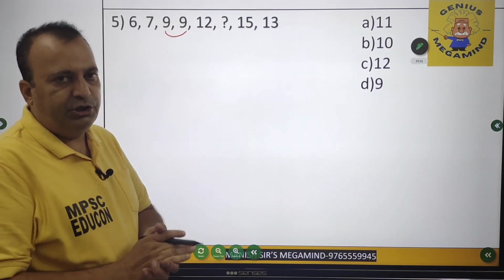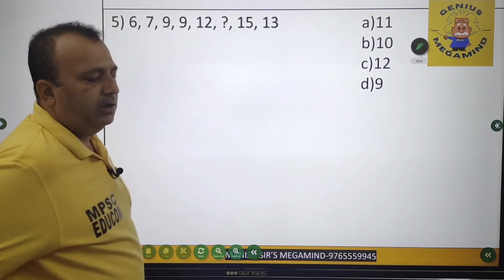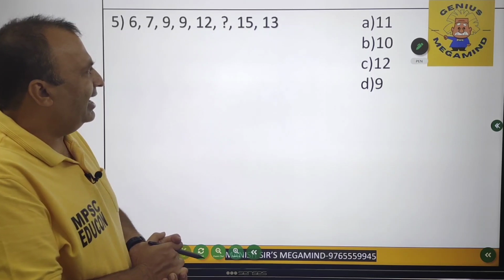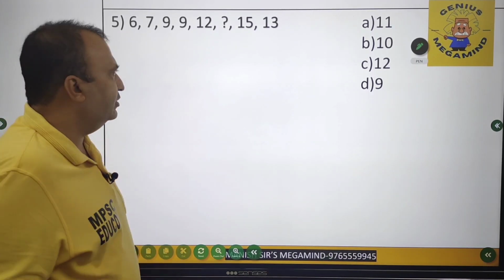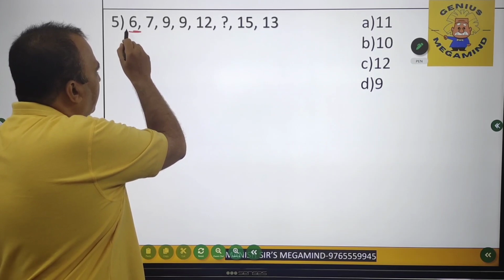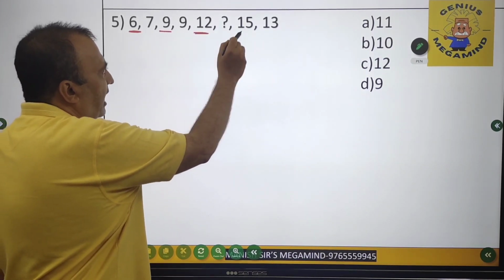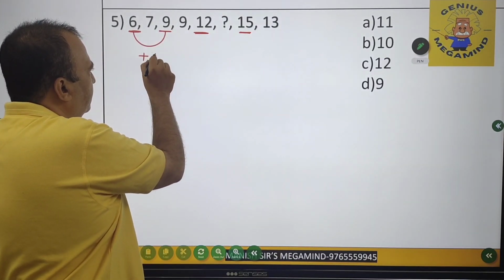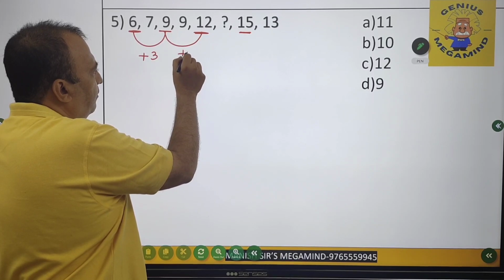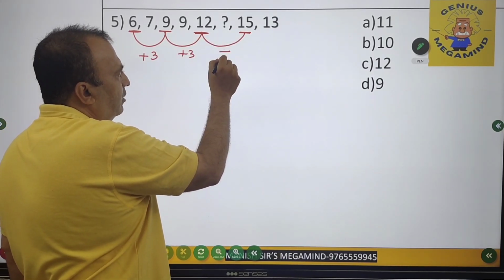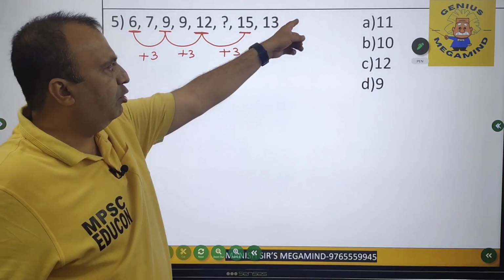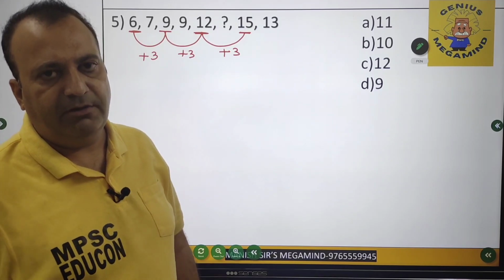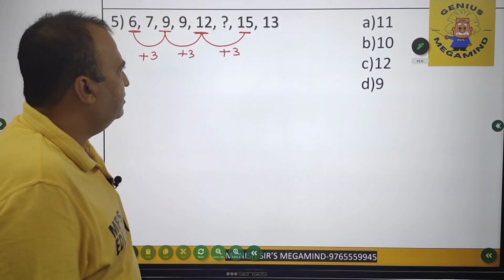So whenever a situation arises like this, 99.99% of times it's an alternate series. Now looking at the numbers, I'll find two hidden series over here. The first series will be between 6, 9, 12 and 15. Now finding the difference over here, the difference is what? Plus 3. Then again the difference is what? Plus 3. Then the difference over here is what? Plus 3. And if one more question mark would have been given after 13, so the answer would have been 15 plus 3, that is 18. But we have been asked this particular question mark.